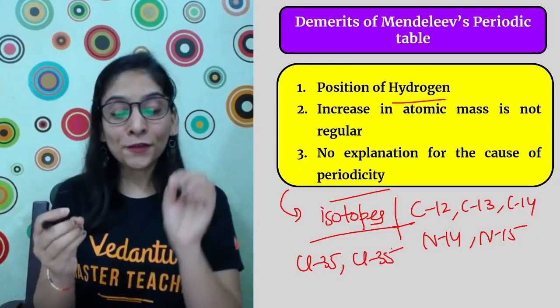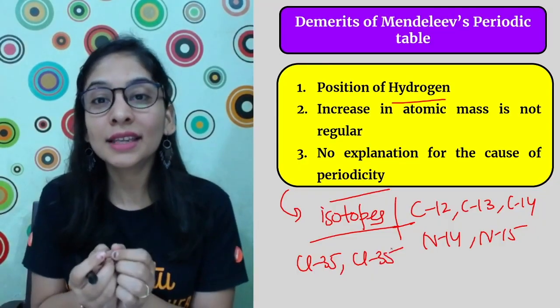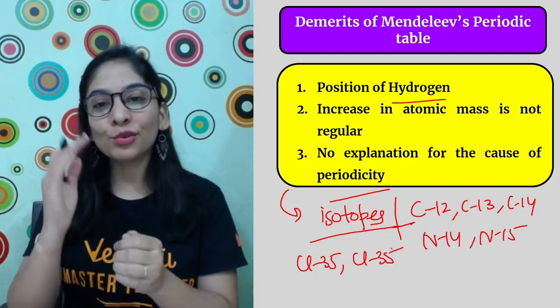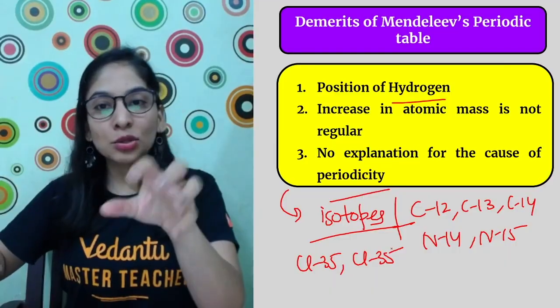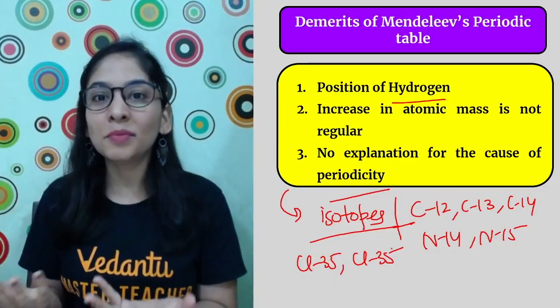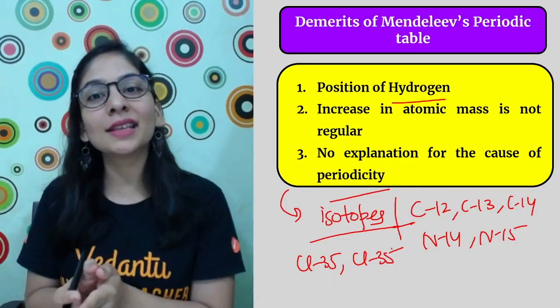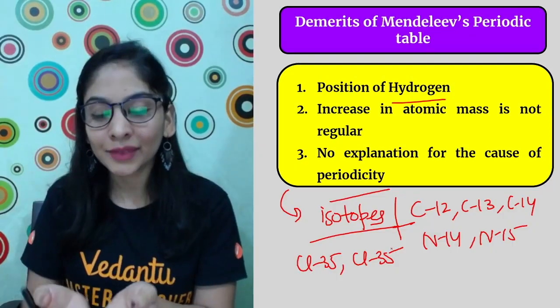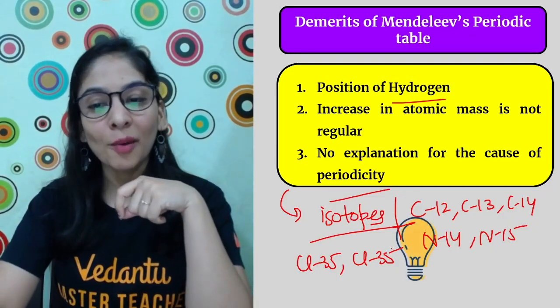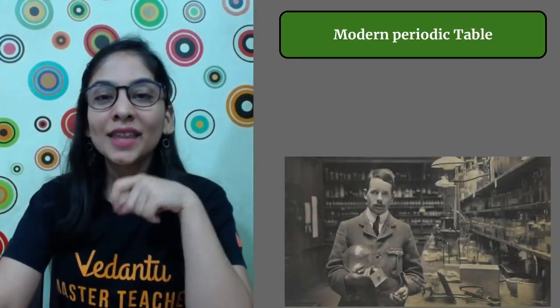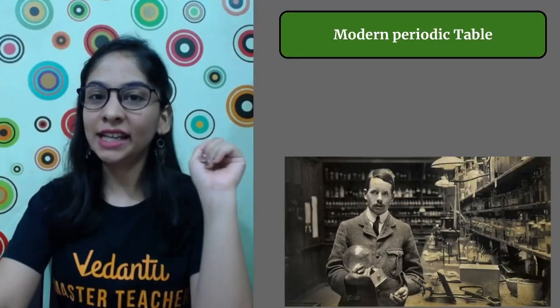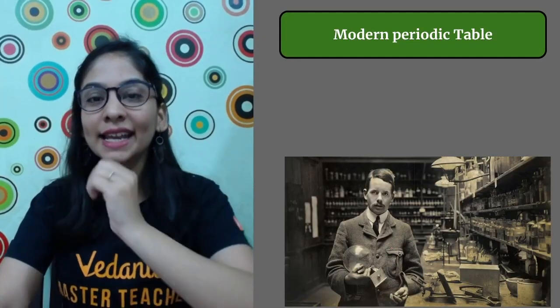So if elements should be arranged in increasing atomic mass, then you have to repeat the elements C12, C13, C14. But does it make sense? No, they should be in the same slot because the element is the same. So that's the very big drawback he had.